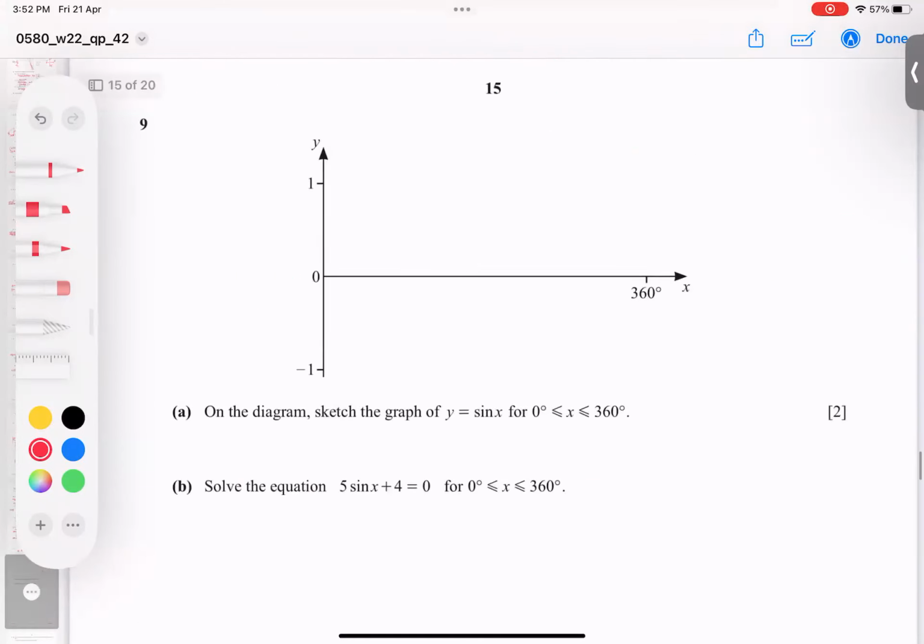Question number 9 we have here on the diagram. Sketch this one. I tell you one thing, either you have a sine, cos, or tan, you want to sketch it. So the best gap to sketch it is a 30-degree gap, or you take a smaller one, no problem. So how to do it now?